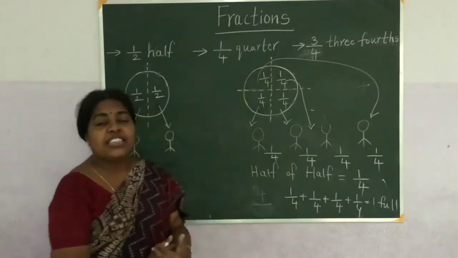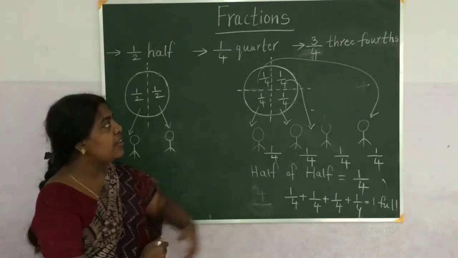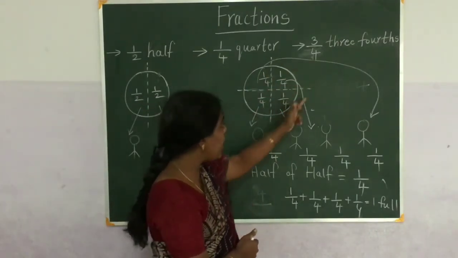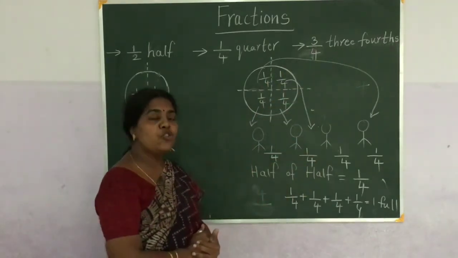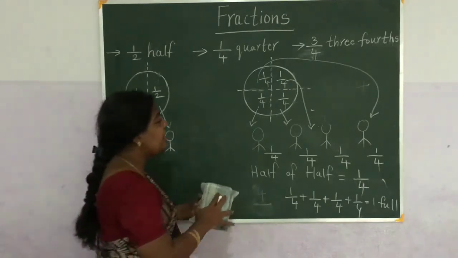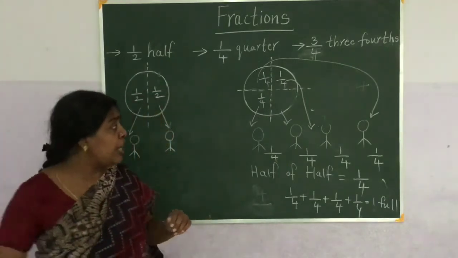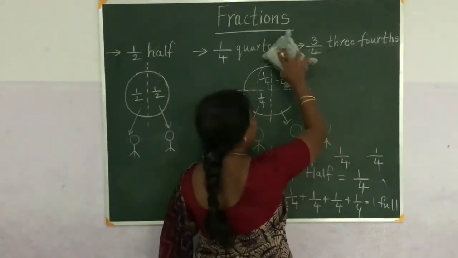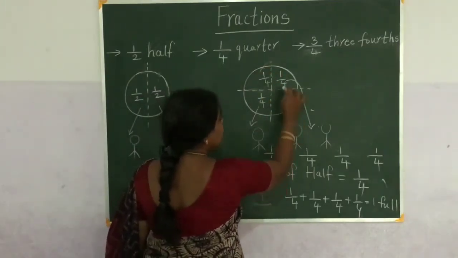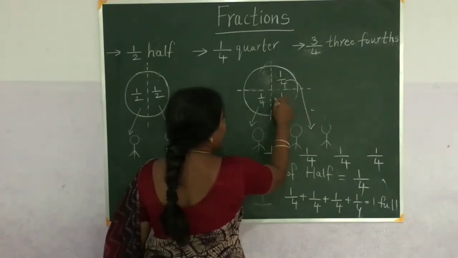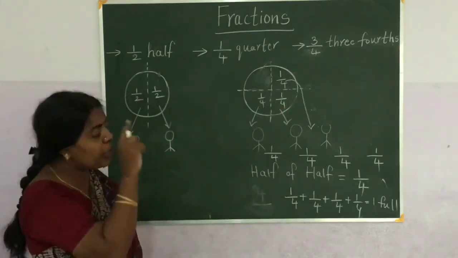Now what is 3 by 4? 3 by 4 means 4 is the total number of parts, and out of that 3 parts I gave to my friends. That means here 3 by 4 means this part is not there. I gave to 3 of my friends. This part is for this one, this part is for this one, and this part is for this one. So only 3 parts are used out of 4 equal parts.